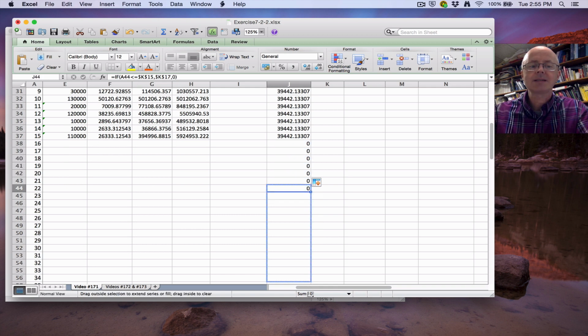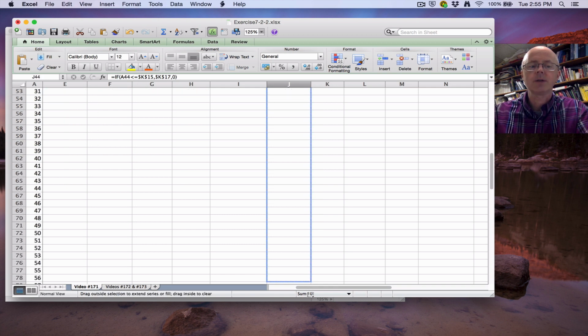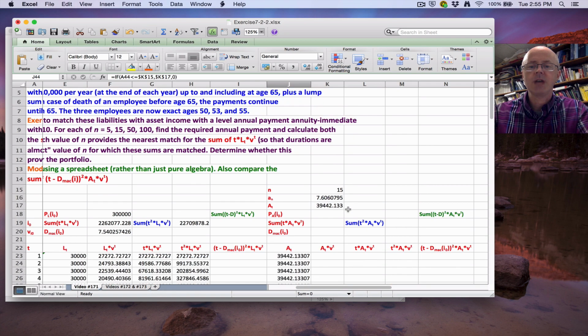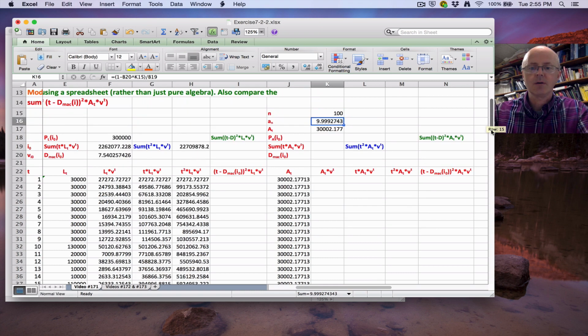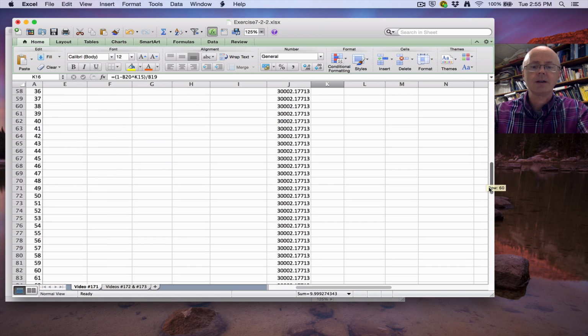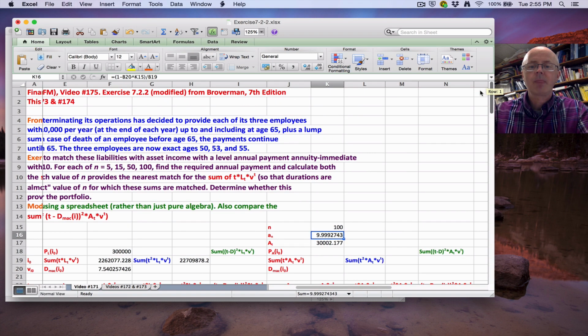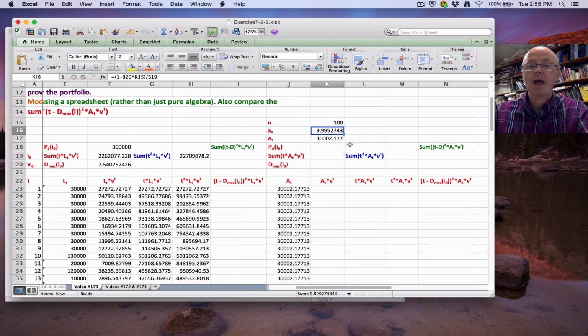I'm going to copy and paste this down all the way to t equals 100. And that will include the case where we think about what happens when n equals 100. You get a bunch of zeros there, but if I change n to be 100, then none of those numbers are going to be 0, including down at t equals 100. There you see it, okay? So that's the way to program that to make it work for any value of n.